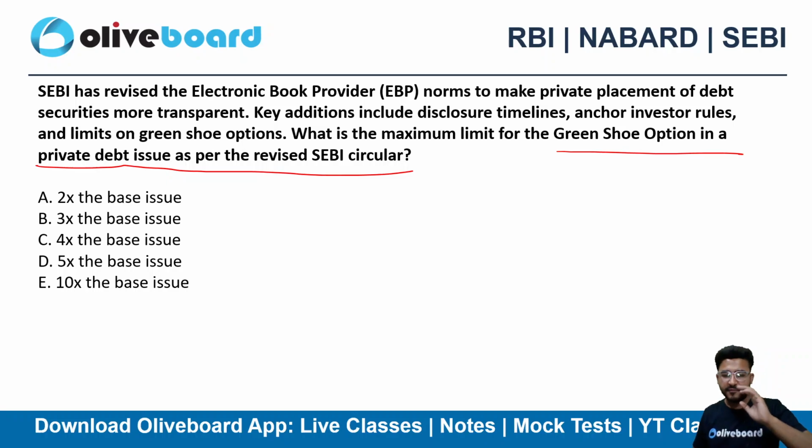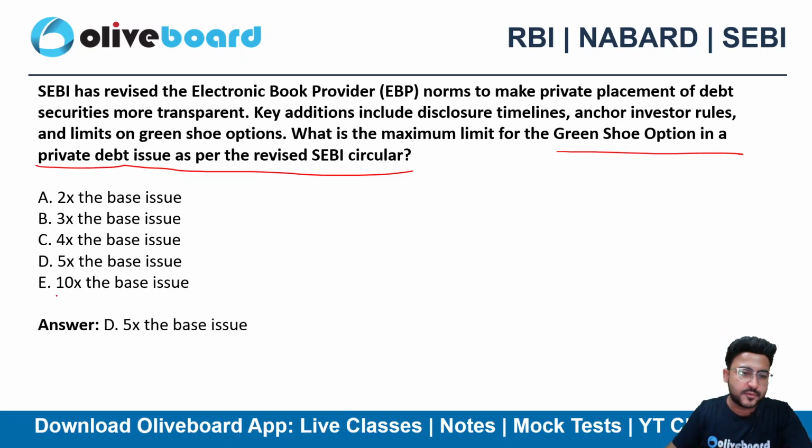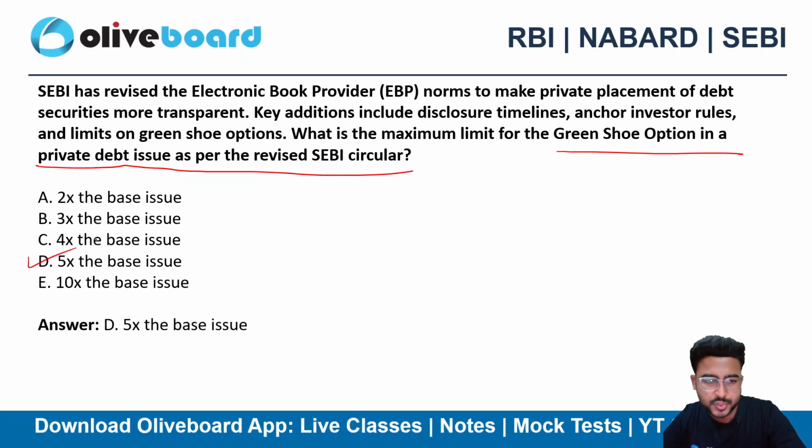So that's a very straight, completely limit based question. We have already studied this, right? आपको मैंने example दे के भी बताया था. So do let me know in the comment section फटाफट से what should be the correct choice here. The correct choice here is 5x of the issue, option D is the correct choice here, right?